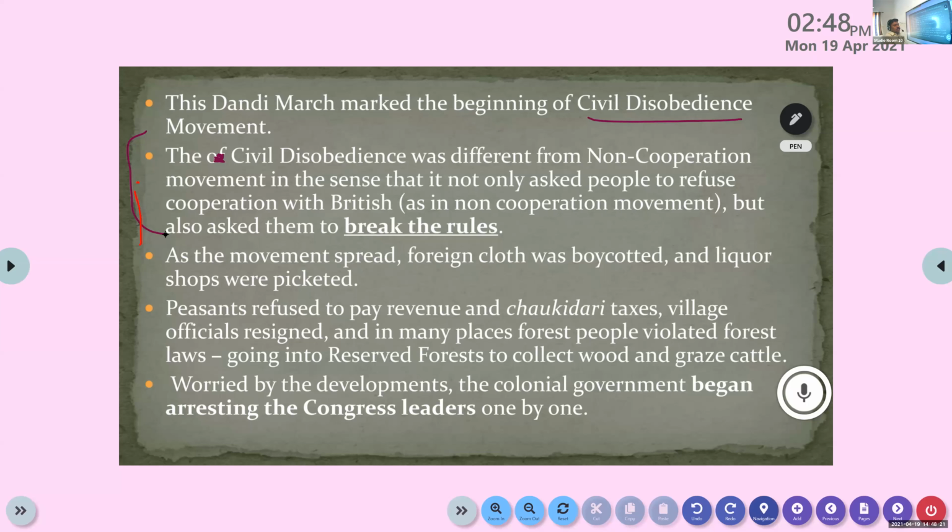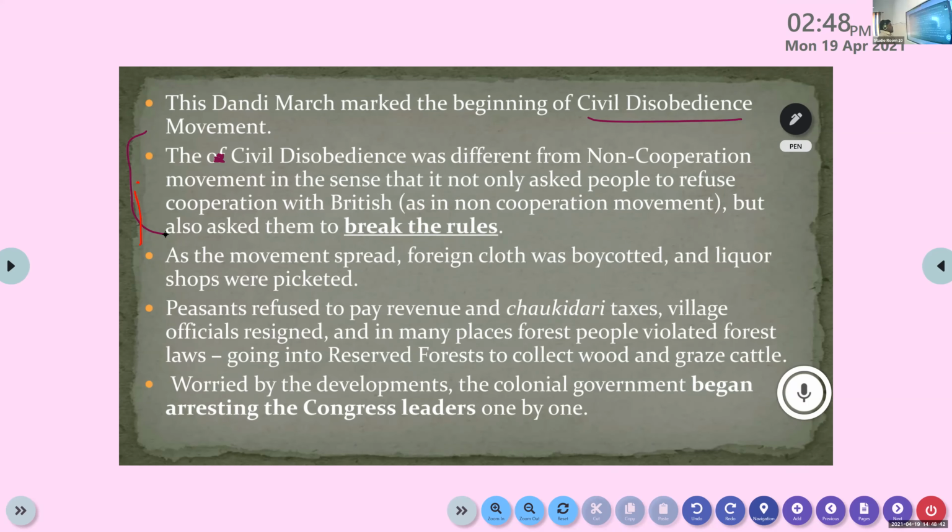Write down what are the differences between the non-cooperation movement and the civil disobedience movement. What is a common difference between civil disobedience and non-cooperation? Write down.